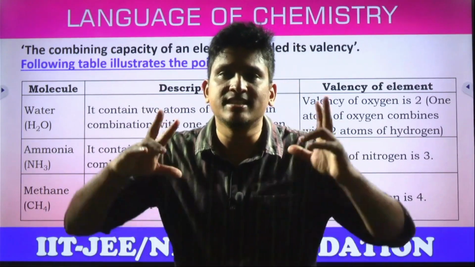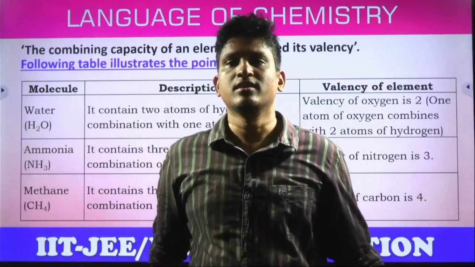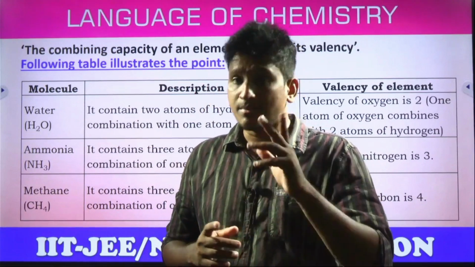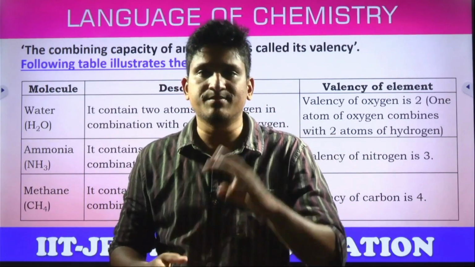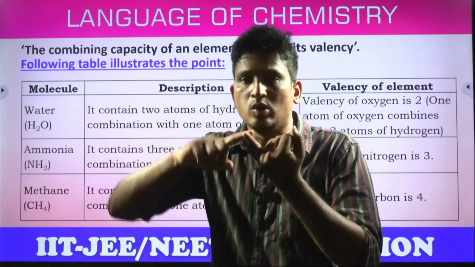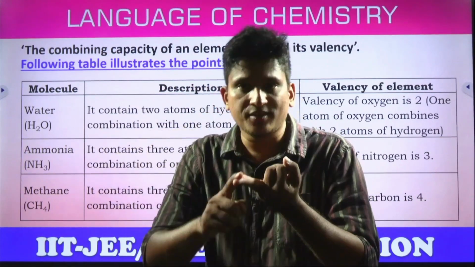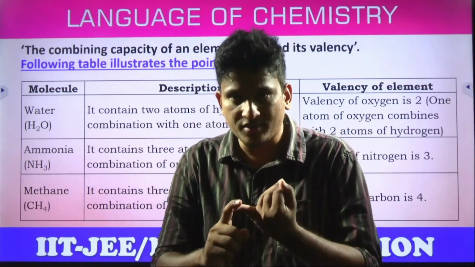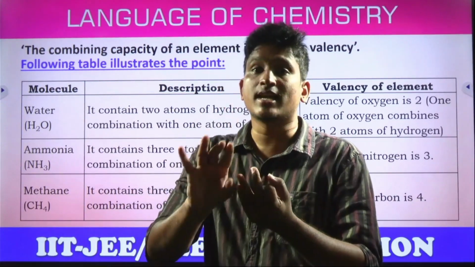Every element has its own capacity to combine. So what is the meaning of this capacity to combine, combining capacity? Students, chemical reactions mainly take place in 3 ways: by losing electrons, gaining electrons, and sharing electrons. Elements can lose electrons, they can gain electrons, as well as they can share electrons.